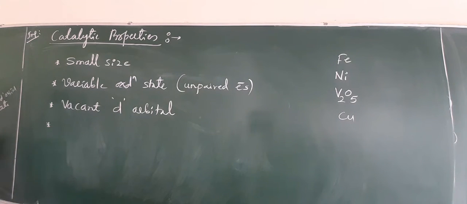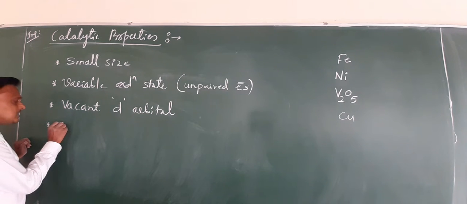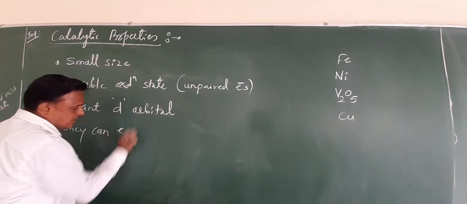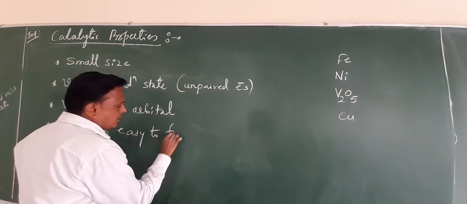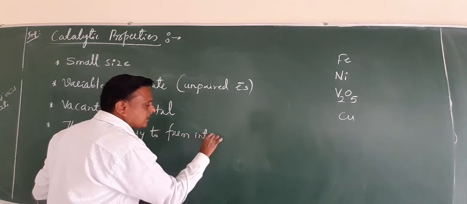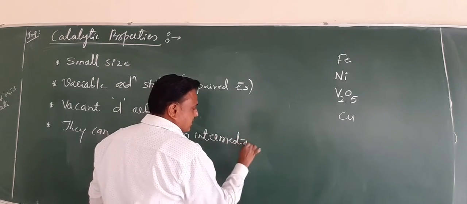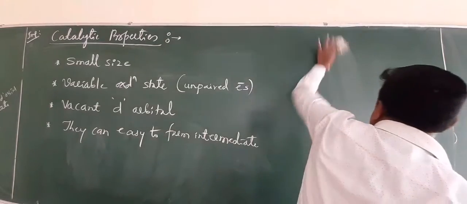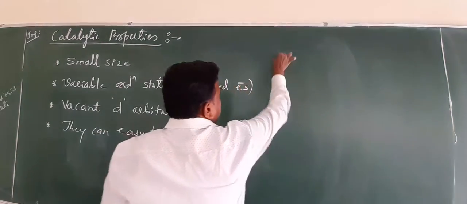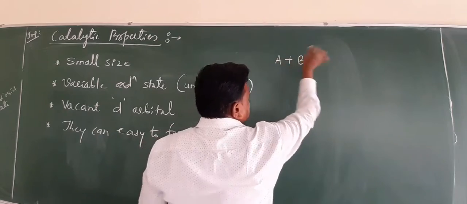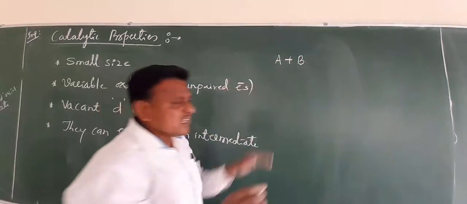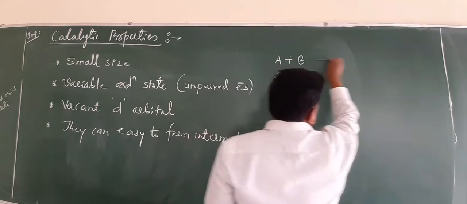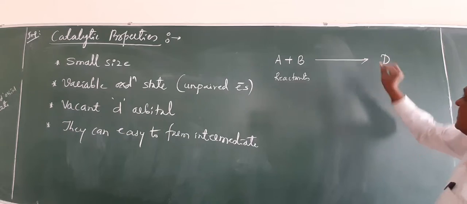And the next important one, friends, is that they can easily form an intermediate. What is the meaning of intermediate? Very simple, friends. Let us consider A and B are the reactants, and they can combine together to form the product D